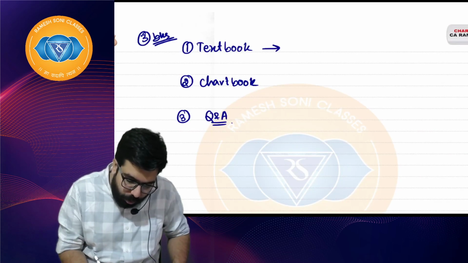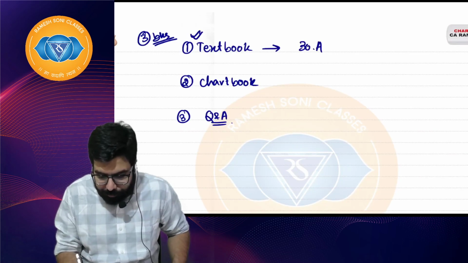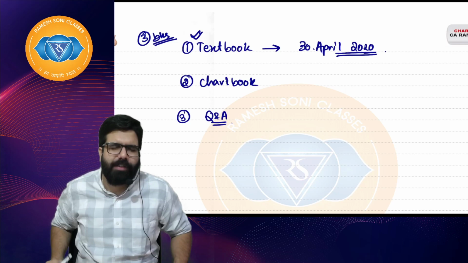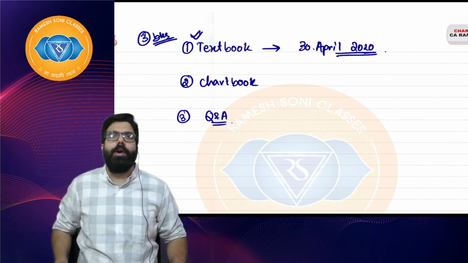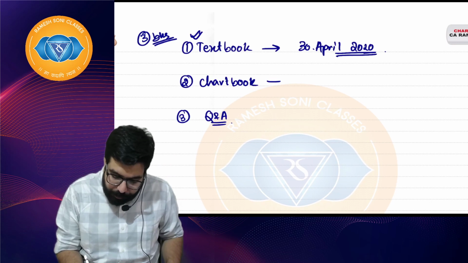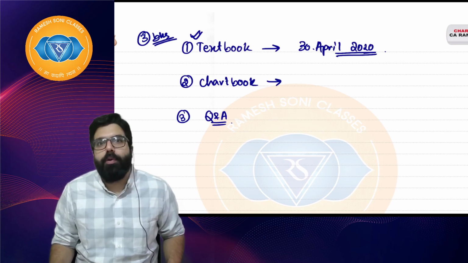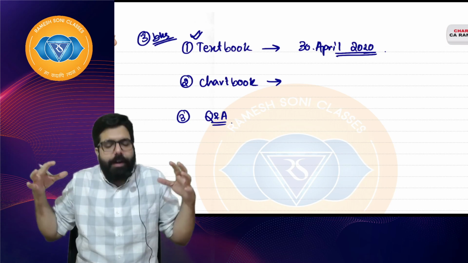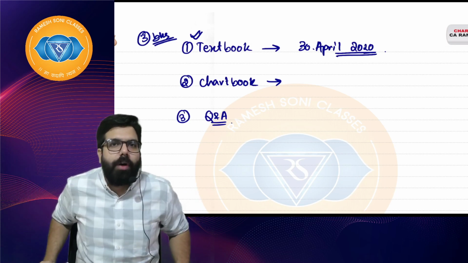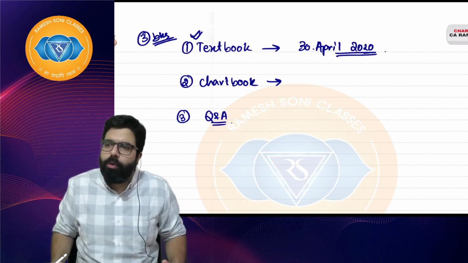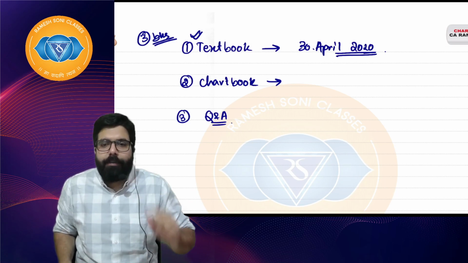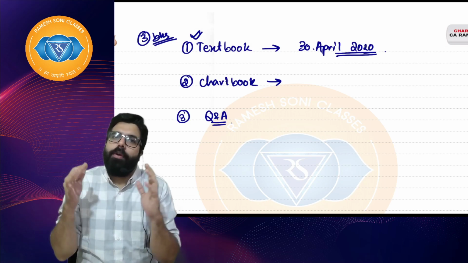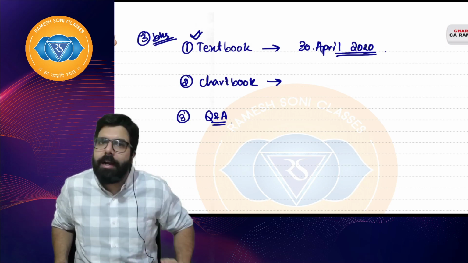This textbook is updated till 30th of April 2020, with all the laws, circulars, and notifications incorporated. Now what is the chart book? The chart book is my summary chart book which I provide to all my students. We compress one chapter into one page. In version 3.0, which you will get this time along with the November 20 version, I have compressed the whole of GST and customs in 78 pages, to be more precise.